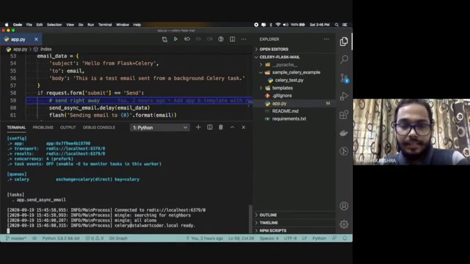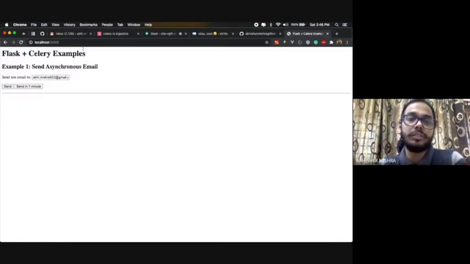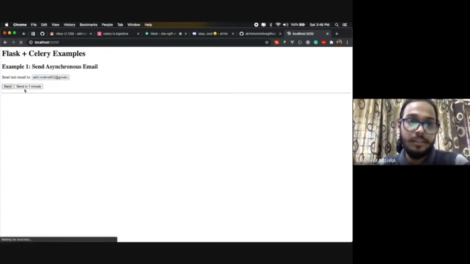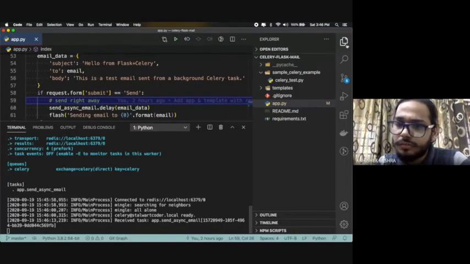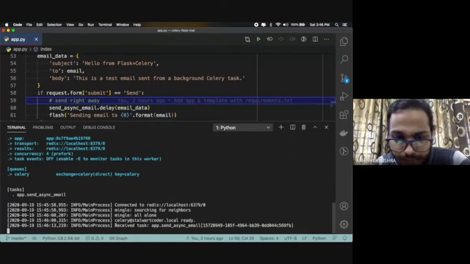So it has started again, just like our previous example. Now, if I go here, this is the default email ID that I have put in from the cache. So I'll say send. It's saying sending email to this particular email ID. Now let's see whether we have received the task or not. So if you see here, it has received the task.